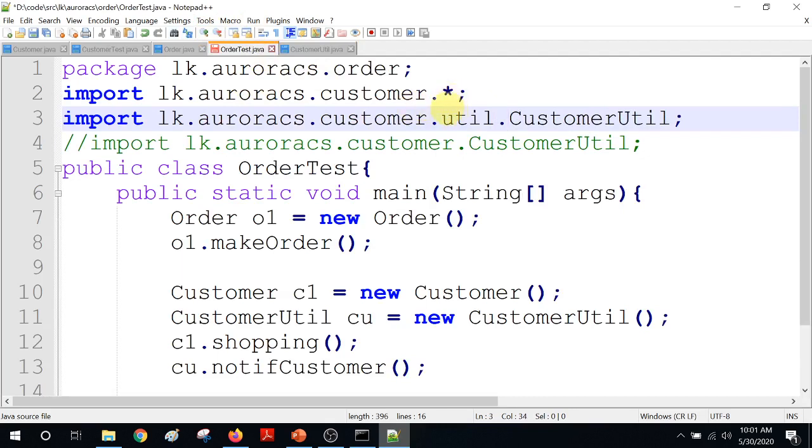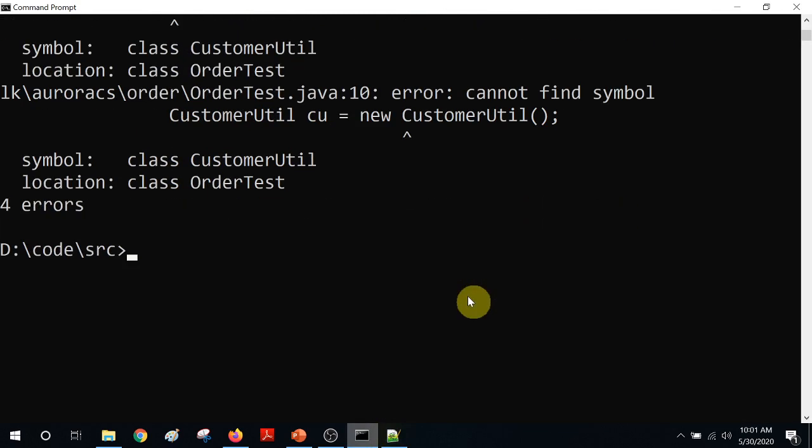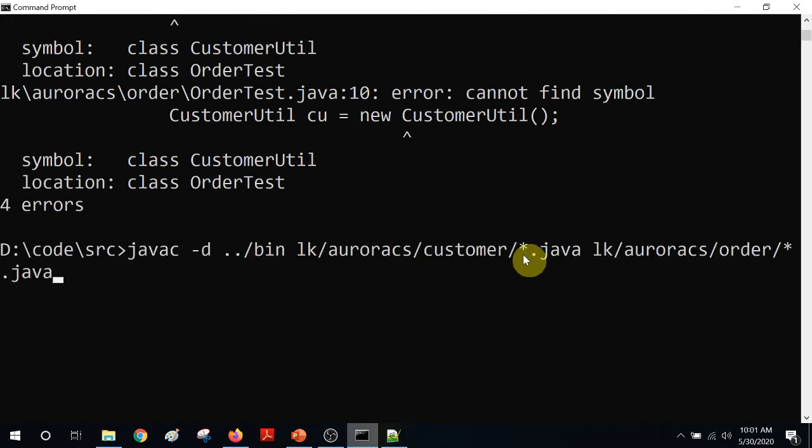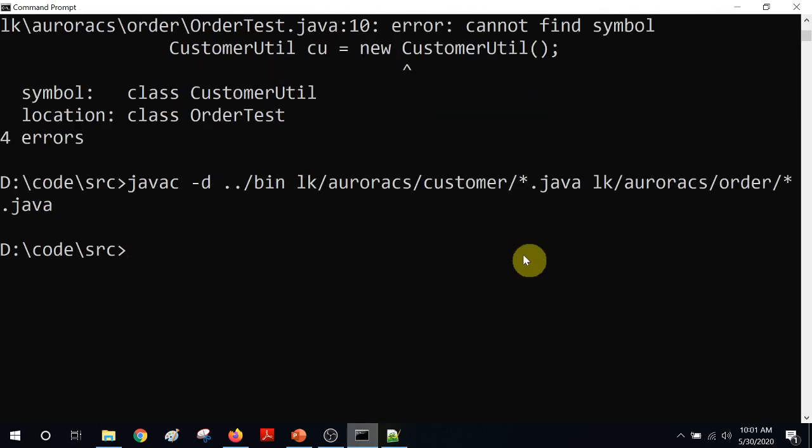Just because you import the customer package, it doesn't mean that you have imported the util sub package. You have to import it separately, either using the specific class or using star again. Now all the errors are going to vanish again, hopefully. Right, now we can see no errors.